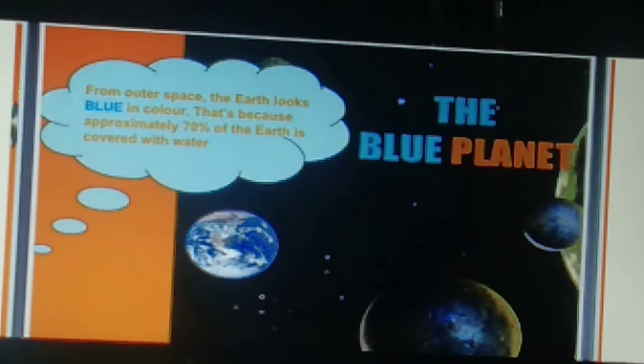Now, in this slide it is clearly shown that our earth looks blue in color. Why? Because about 70% of our earth is covered with water. That's why our earth is also called a blue planet.